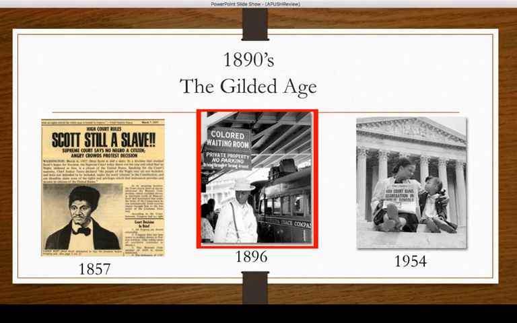I mean, we still have Jim Crow down in the South with the black codes, and we have a court saying that it's okay to separate the races. And the court did say as long as they have equal facilities, but we know the truth. They didn't have equal facilities. And this separate but equal is going to go on for over 50 years until 1954 in Brown v. Board of Education, where the court ruled you cannot have separate but equal because that just doesn't exist. So at that point, schools needed to be desegregated. So those three cases are a great way to synthesize if you get the opportunity in your essays.